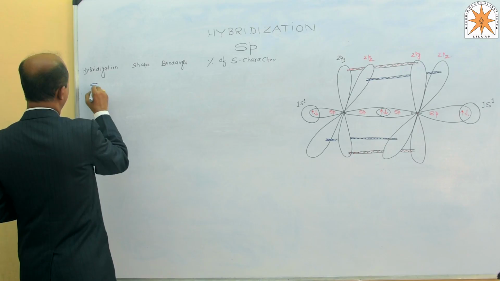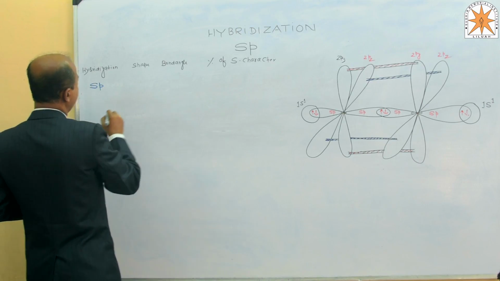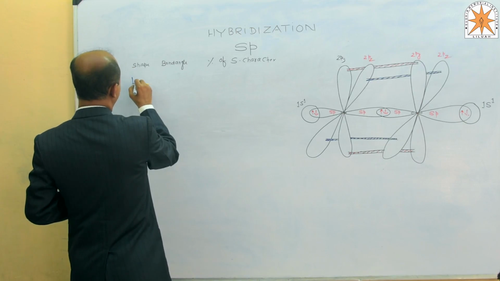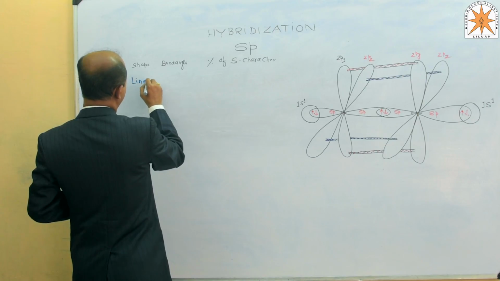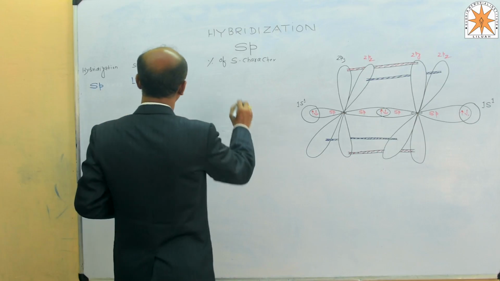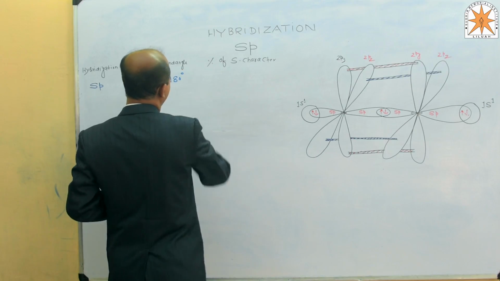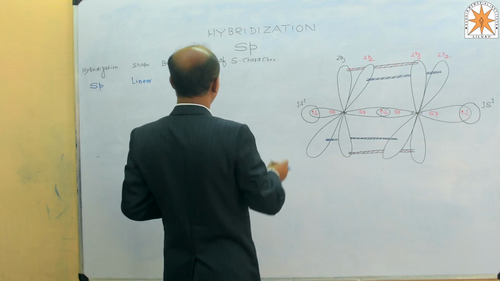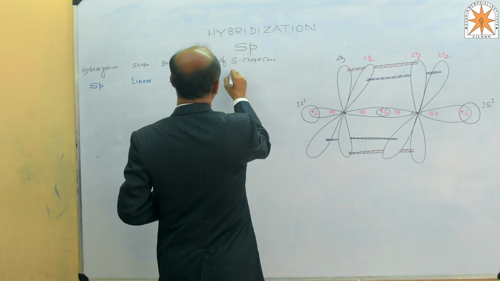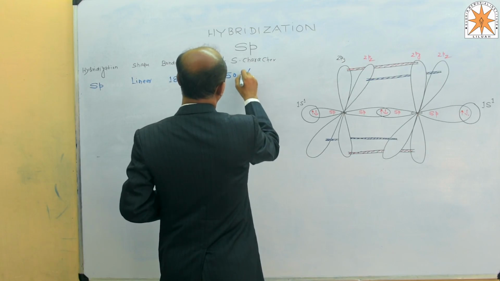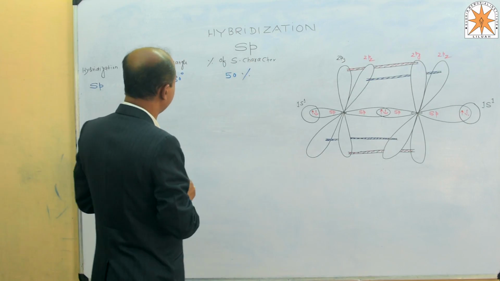hybridization we will study over here, sp. Shape: this type of shape is said to be linear. Bond angle: linear shape has 180 degrees. Percentage S character: 1s 1p, it means what? It will be 50%.